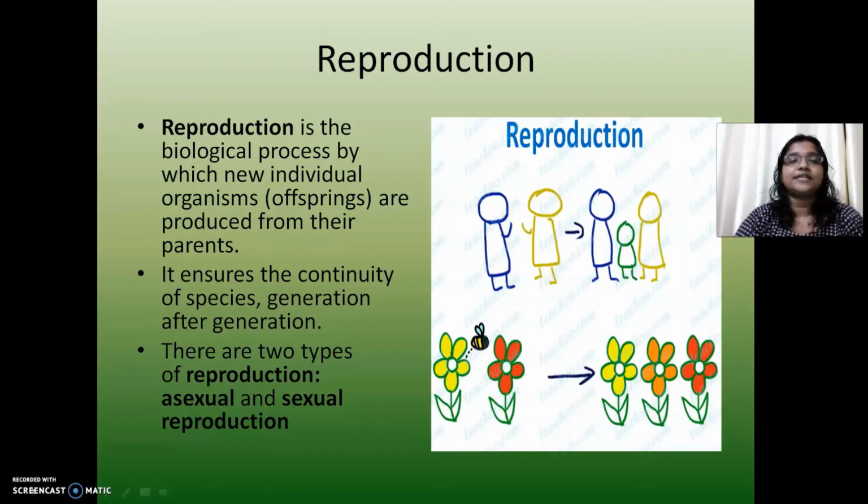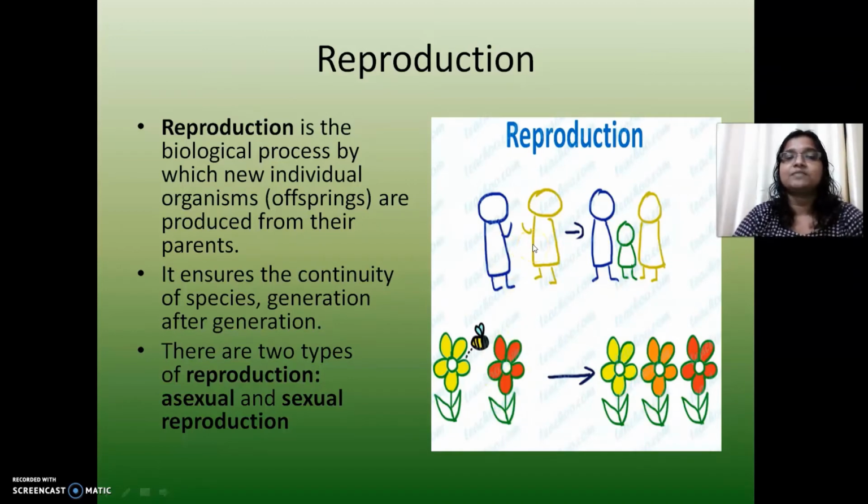Today, we are going to start a new chapter in biology, and that is reproduction. Reproduction in animals. What is meant by reproduction? It's a biological process in which new individuals, which we call offsprings, are produced from their parents.